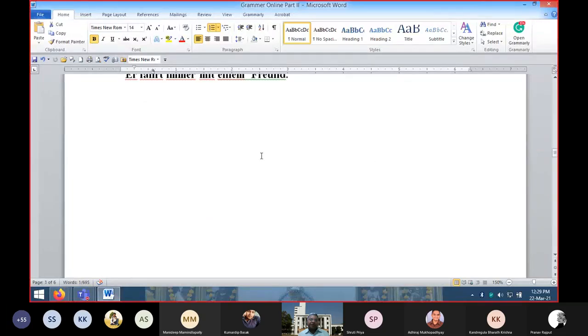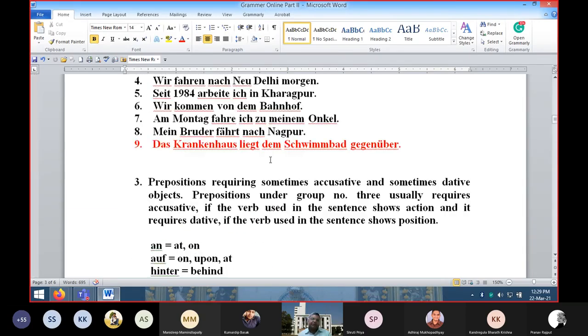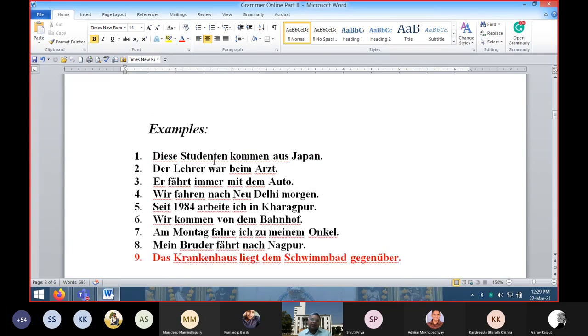Now, the next question might be based on a combination of several things. Filling the blanks means sentences are there and you have to complete them by putting the appropriate word. Say, for example, in these sentences itself, one word is missing.